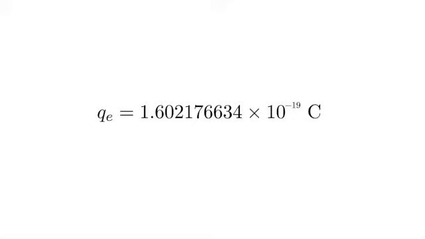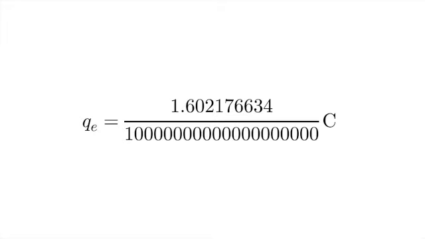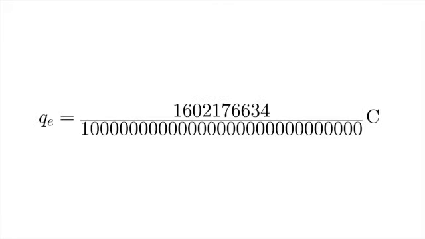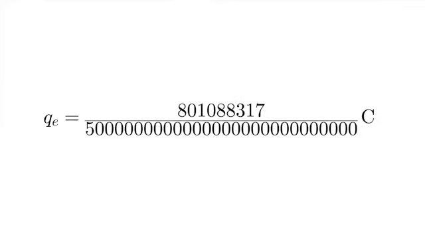The elementary charge is written in scientific notation, but since it's exact, we can convert it to a fraction. Instead of multiplying it by 10 to the negative 19th, we can divide it by 10 quintillion. Then we can do some fraction manipulation and move the decimal point 9 places to the right while adding 9 zeros to the denominator. We can try factoring it, but we only get a 2 out of it.